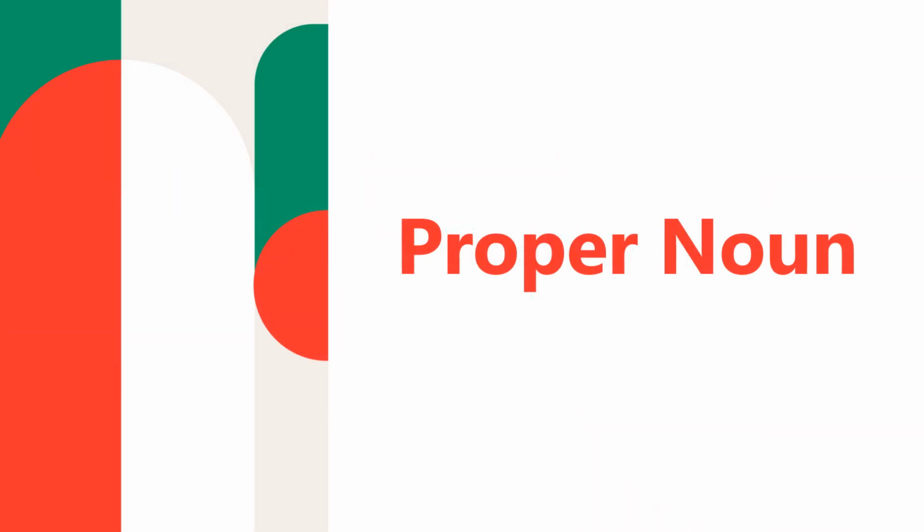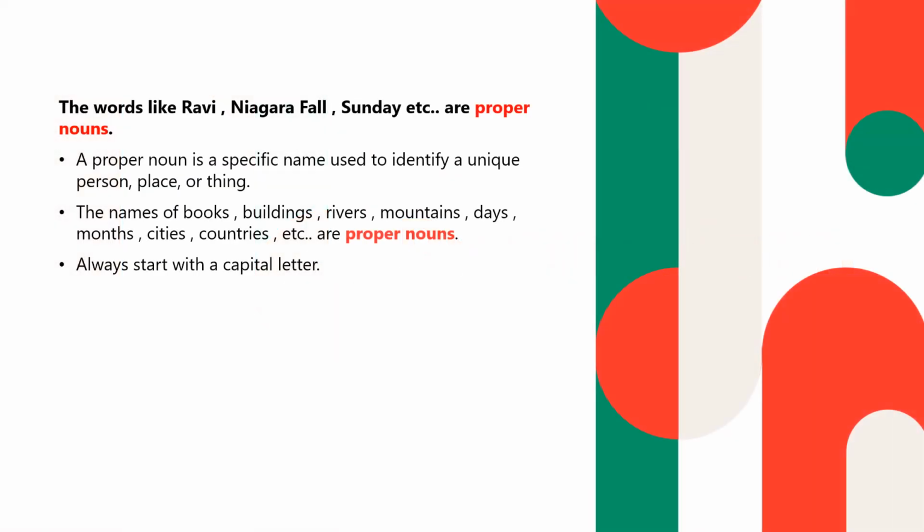Today we will see proper nouns. The words like Ravi, Niagara Falls, Sunday, etc. are proper nouns. A proper noun is a specific name used to identify a unique person, place, or anything. The names of books, buildings, rivers, mountains, days, months, cities, countries, etc. are proper nouns. A proper noun always starts with a capital letter.